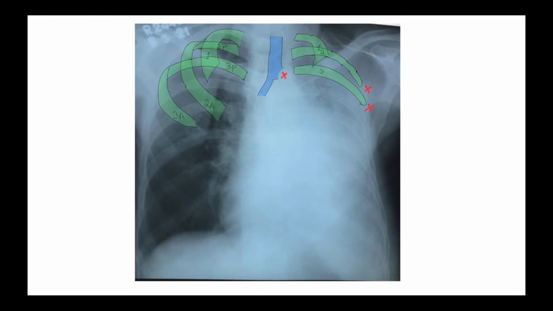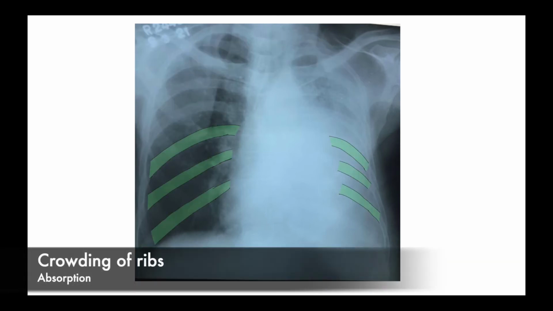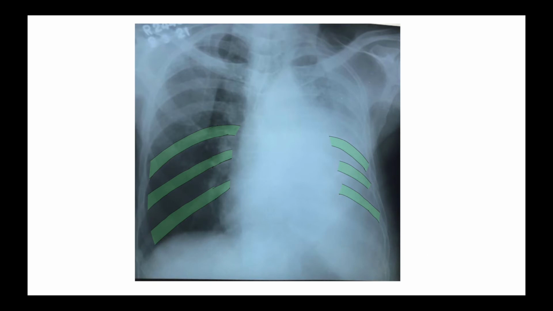And if you see the ribs on both sides, there is a crowding of ribs on the left side. So crowding of ribs also shows there is some pathology which has led to collapse or shrinkage, an absorption collapse of the lung, which has led to the crowding of the ribs.